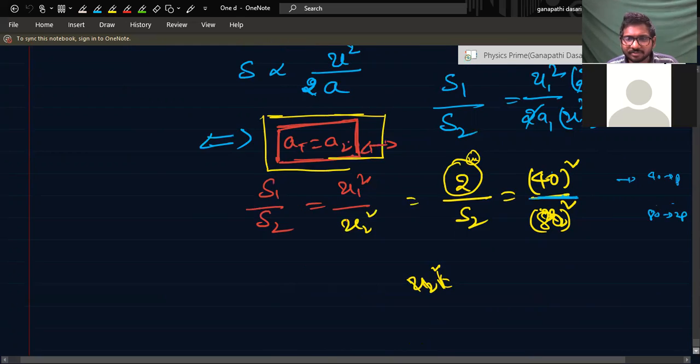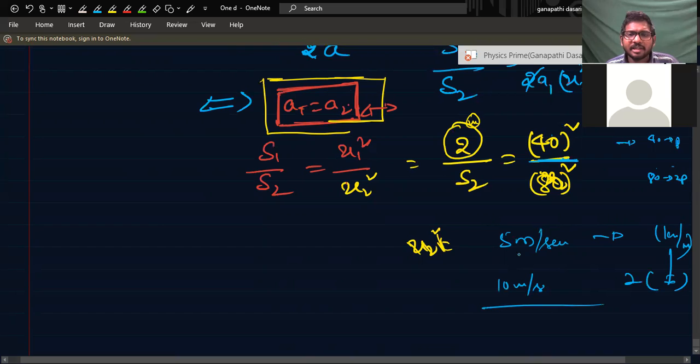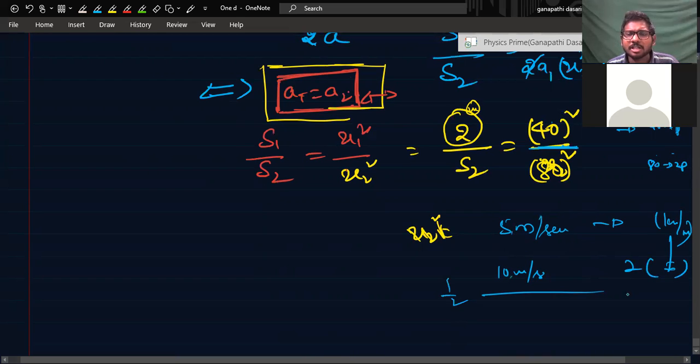Suppose there is 5 meter per second. There will be some kilometer per hour value. Whatever you get here, the other is 2 times of it. So if you divide the ratio, this will also be 1 by 2.